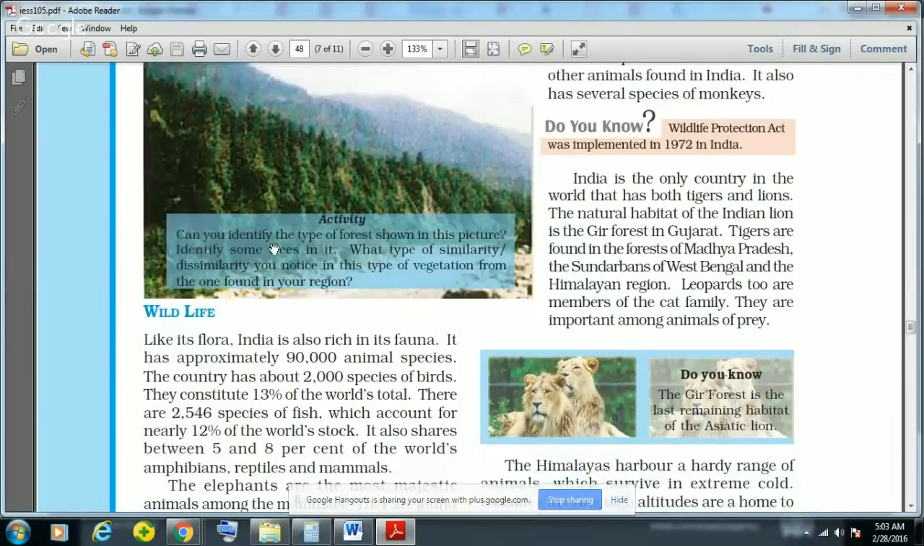And this is very important, that the Wildlife Protection Act was implemented in 1972 in India to protect all the wildlife of India.